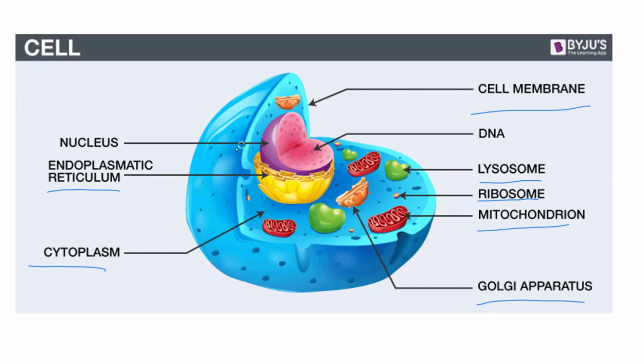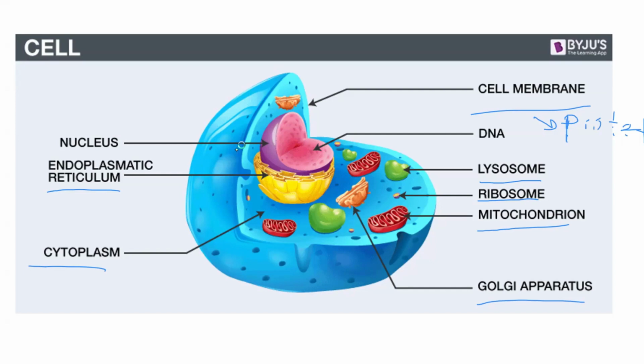But I can say it briefly here. What is the function of the cell membrane? The function of the cell membrane, number one, is to protect the cell. It gives protection to the cell, because not everything will be allowed to get into the cell. And at the same time, it controls what will get into the cell and what will get out of the cell.